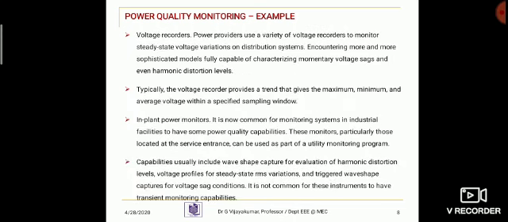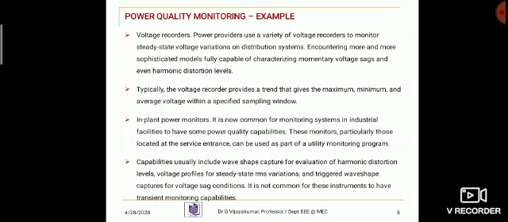Voltage recorders. Power providers use a variety of voltage recorders to monitor steady state voltage variation on the distribution systems. We are encountering more and more sophisticated models fully capable of characterizing momentary voltage sags and even harmonic distortion level. Typically, the voltage recorder provides a trend that gives the maximum, minimum and average voltage within a specified sampling window.